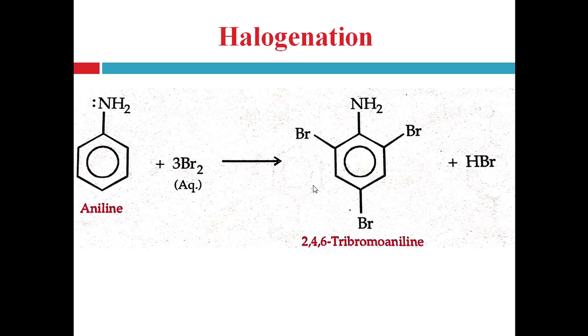Next, halogenation. Halogenation of aromatic amine proceeds at a very fast rate and all the available ortho and para positions get halogenated, right? Even in the absence of catalyst, right? So here aniline reacts with aqueous bromine, right? Bromine water, and forms the 2,4,6-tribromoaniline.